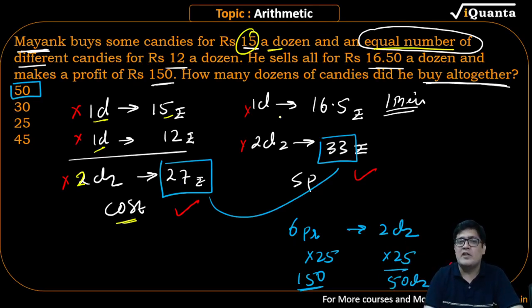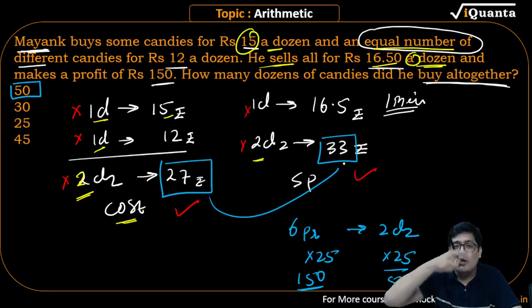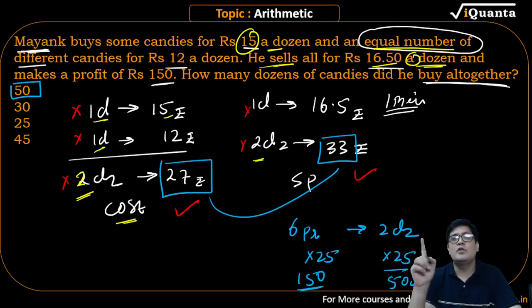And when he sells, listen to this, he sells for 16.5 rupees a dozen. 1 dozen he is selling for 16.5 rupees. Because you are buying 2 dozens, you have to sell 2 dozens. So 2 dozen will be sold for rupees 33. From 27 rupees cost to 33 rupees selling price, what is the change? From 27 to 33, he earned 6 rupees. In selling and buying 2 dozen, he makes 6 rupees profit.